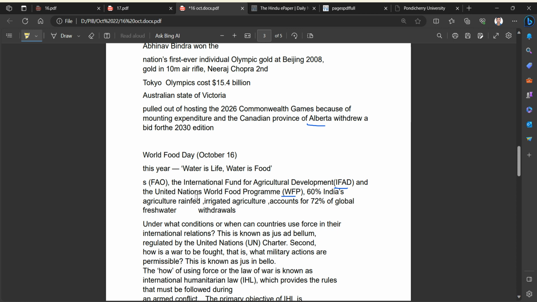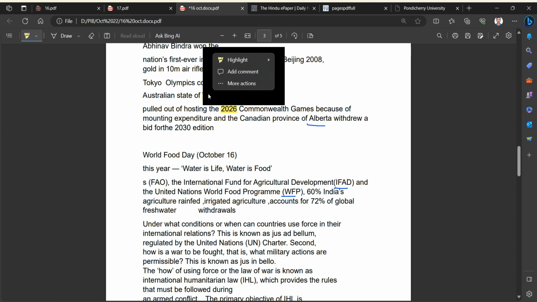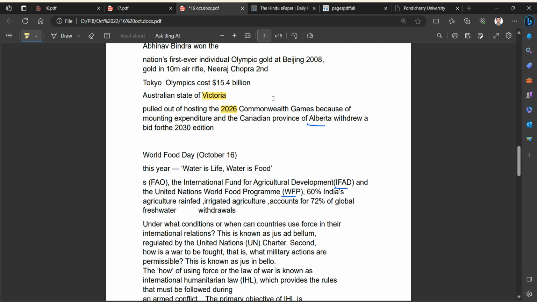We can't afford to host the games, and even the Canadian province also cancelled the 2030 Commonwealth Games. We can't host. So especially the 2026 Commonwealth Games in Victoria becomes important, because the question may be like: in which of the following countries or host state was the hosting of the Commonwealth Games cancelled?